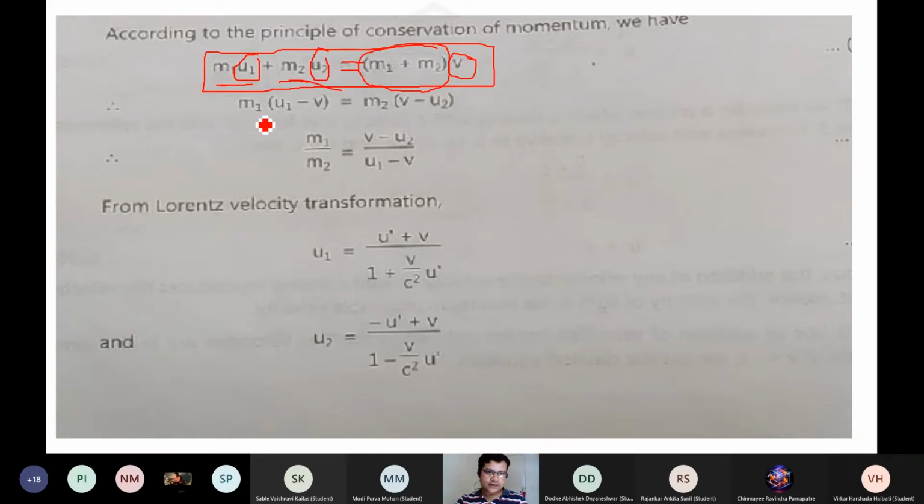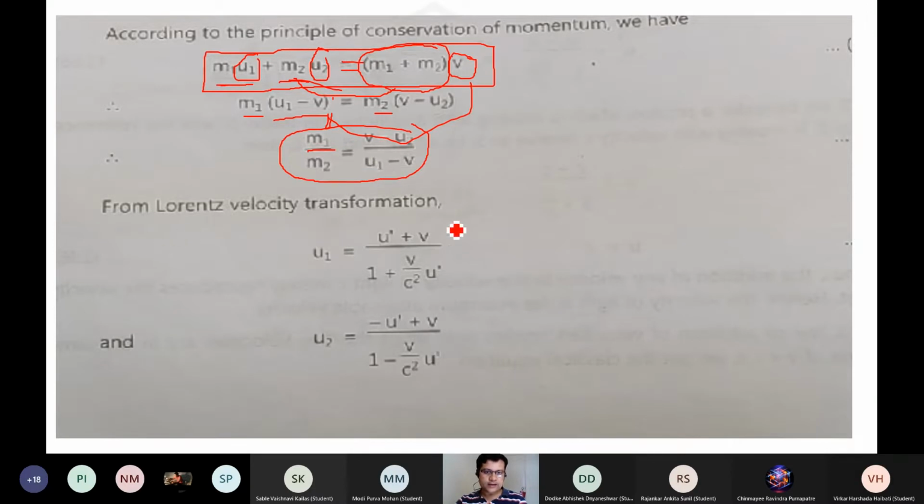So I hope you get the mathematical stuff over here: m1 v and m1 u1. When I take m1 common, it is m1 (u1 minus v) on one side, and when I take m2 common, it is m2 (v minus u2) on the other side. I hope you know this mathematical form, and we got this relation: the ratio of m1 to m2 is (v minus u2) divided by (u1 minus v).